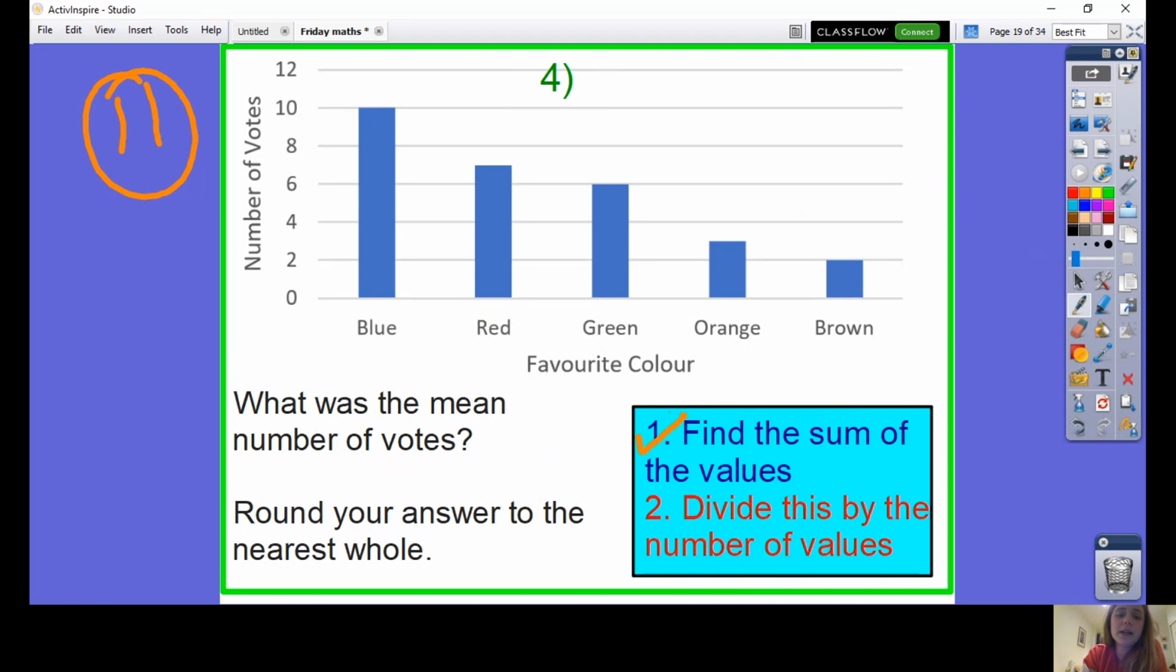Okay, step 1 is to find the sum of the values. So that would be 10, add 7, add 6, add 3, add 2. 7 add 3 is 10, add 10 makes 20, 26, 28.